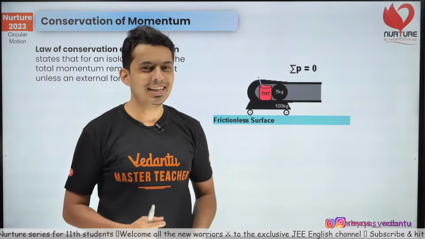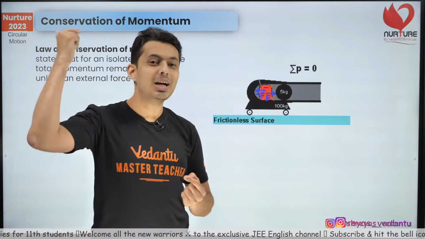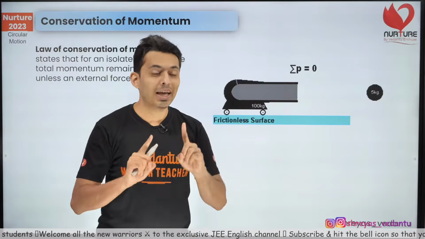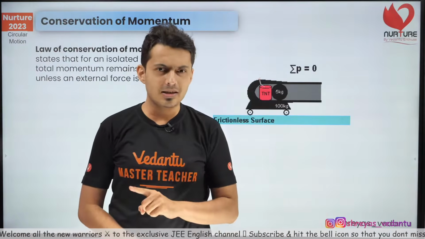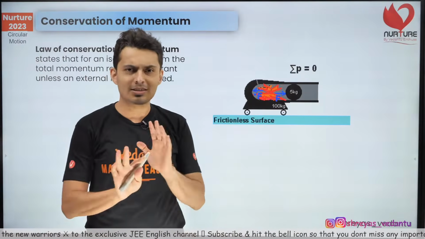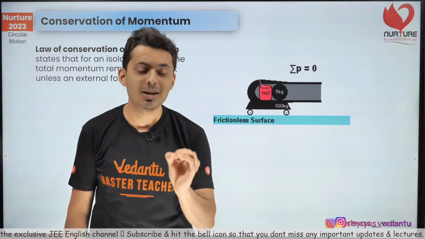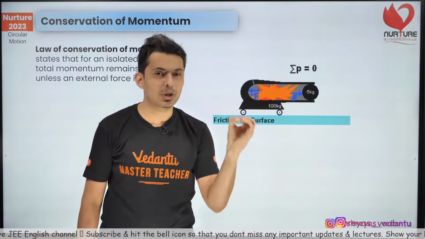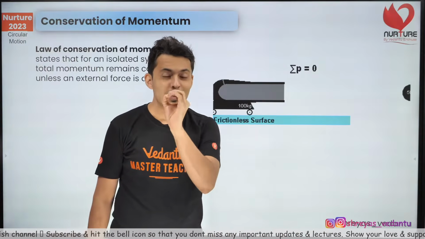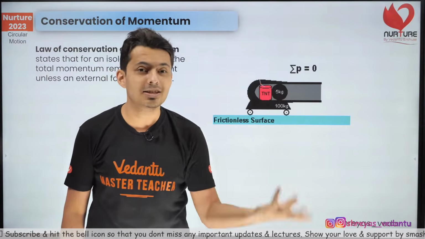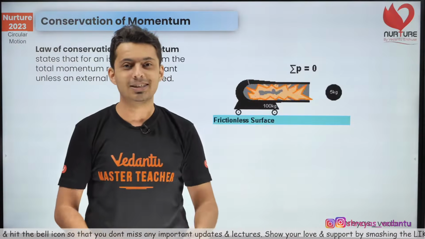So where did this kinetic energy come from? It came from the chemical energy. So yeah, the total energy is conserved. The total energy of the universe is conserved, no doubt about it. But I asked you mechanical energy. Mechanical is only the sum of potential and kinetic energy.